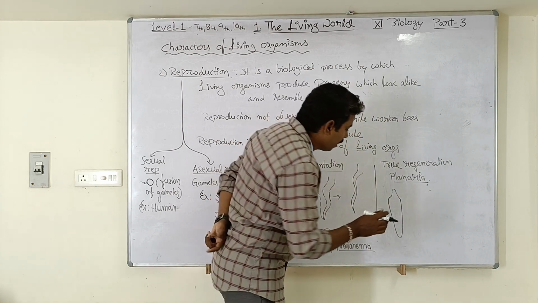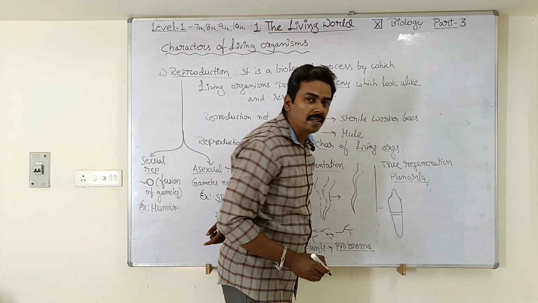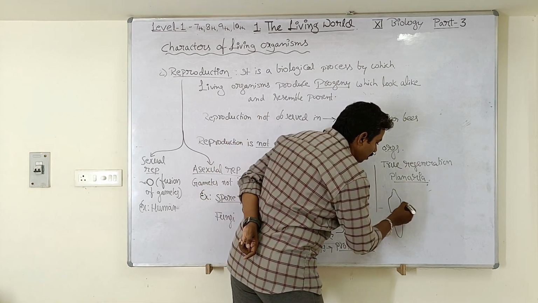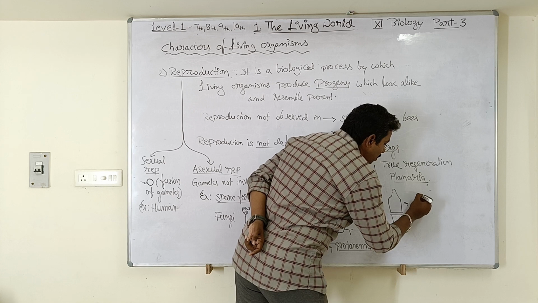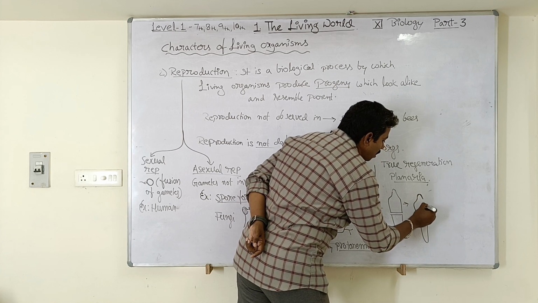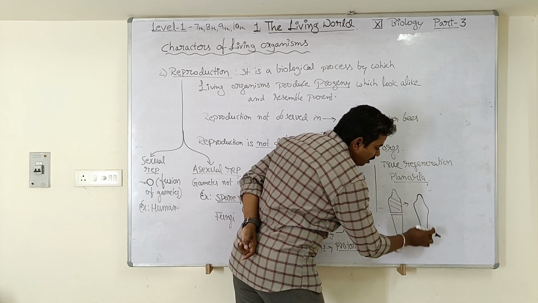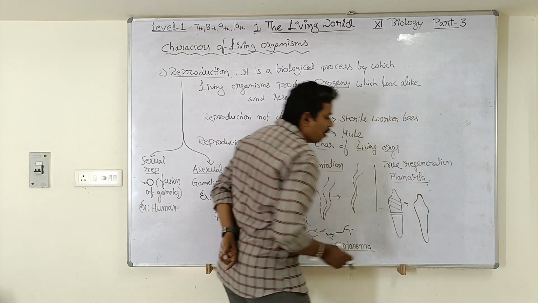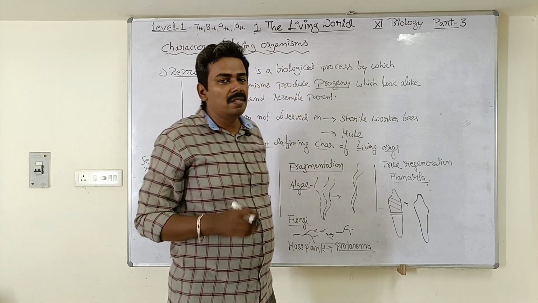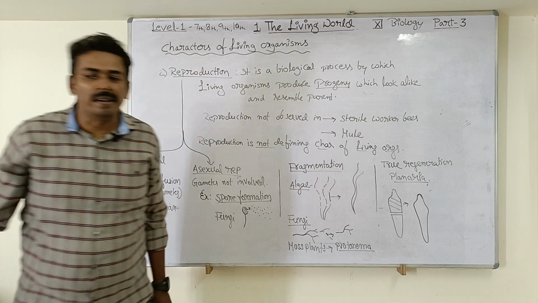Accidentally, if the body of this organism breaks into two pieces, then the organism is not going to die. The organism will recreate the part which has been lost. So this portion of the organism will again regenerate the remaining part of its body. By this process the organisms are able to reproduce by a process called true regeneration. Understood students? Note down this, very important.